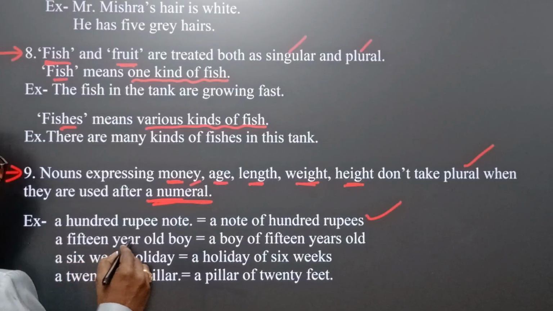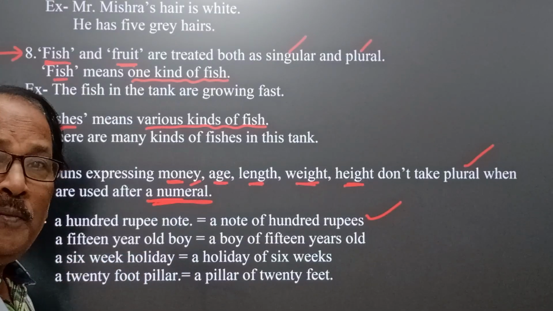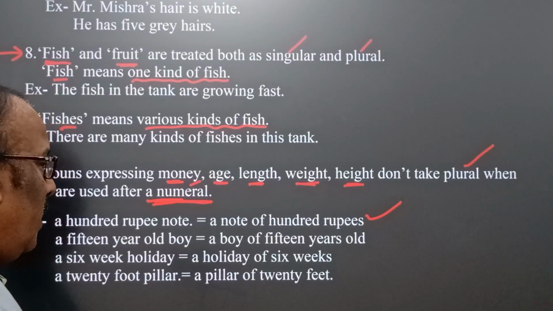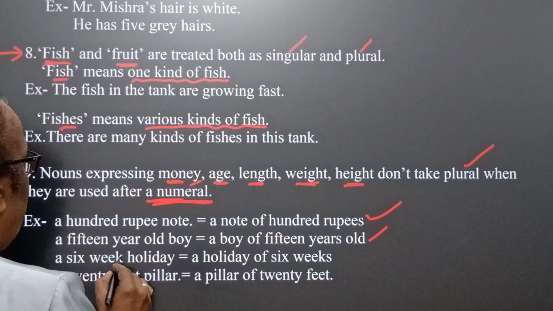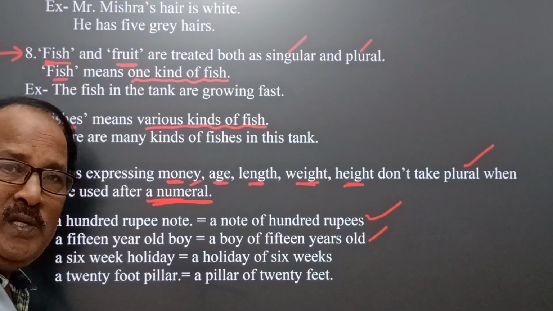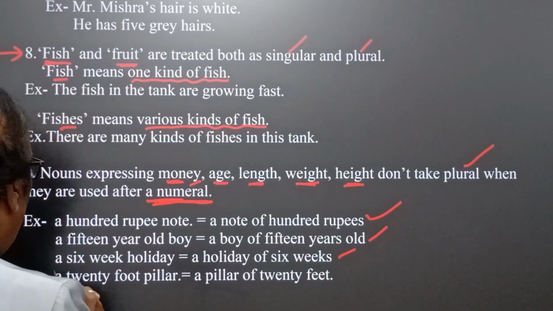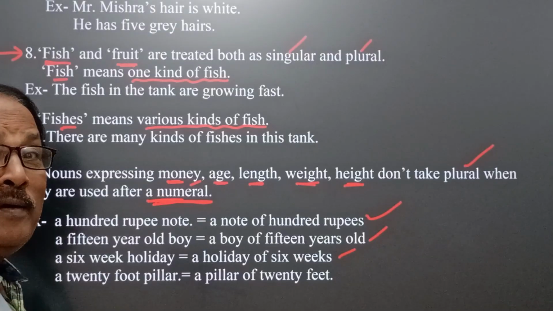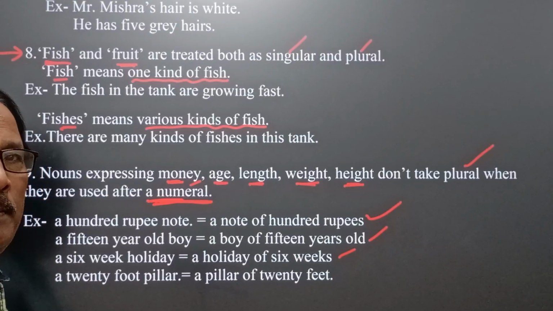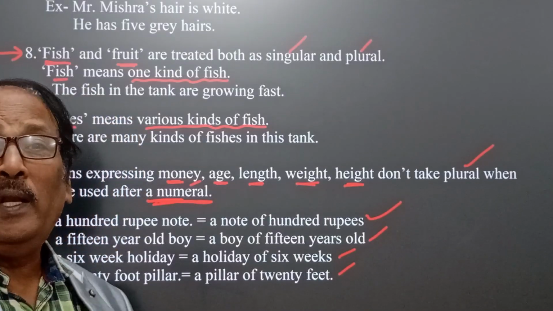Similarly, a 15-year-old boy. 15 years old is wrong. A 15-year-old boy, a boy of 15 years. A 6-week holiday. It means a holiday of 6 weeks. Similarly, a 20-foot pillar. We cannot write a 20 feet pillar. A pillar of 20 feet. This is the meaning.